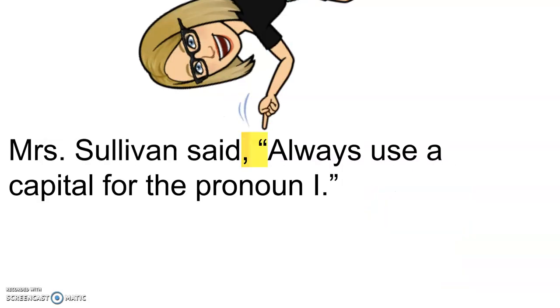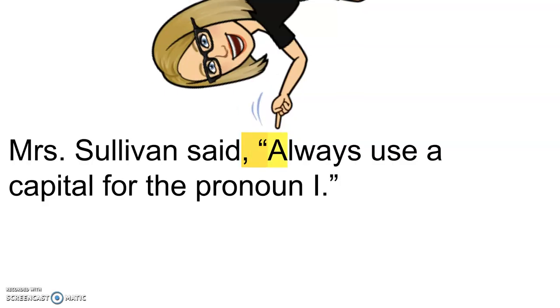Then we put the first set of quotation marks to start the talking off. And you can see the set of quotation marks there before the word always. The A in always is capitalized because what the person is speaking is a fresh and complete sentence. So we have a capital. So there's a comma, a space, quotation marks, and a capital letter to start that sentence.